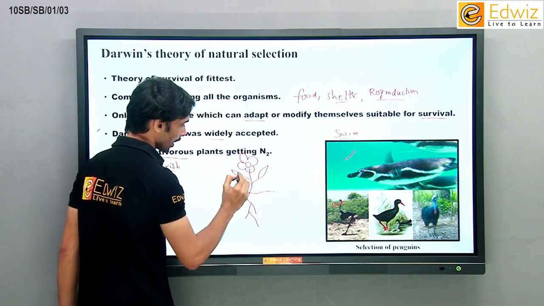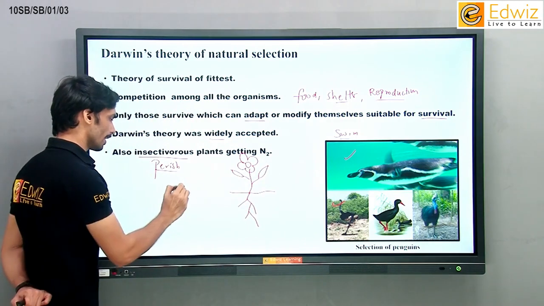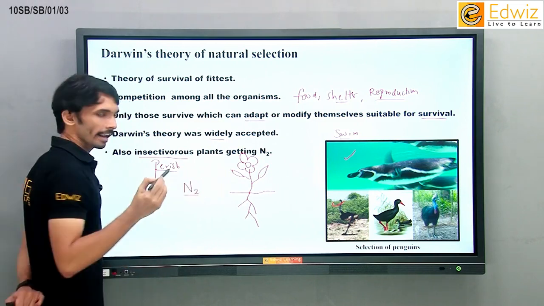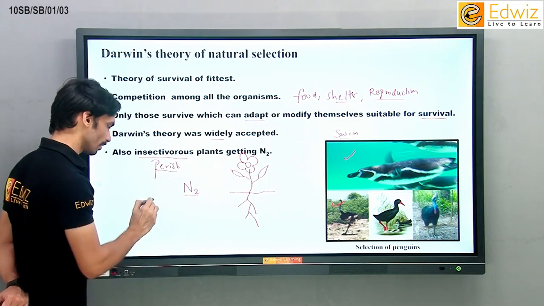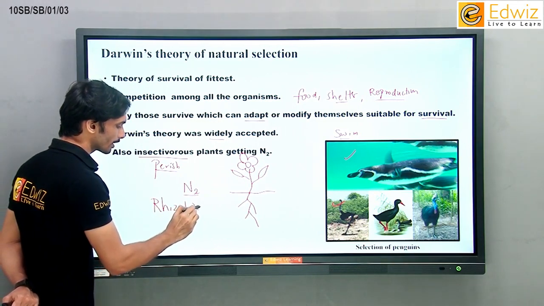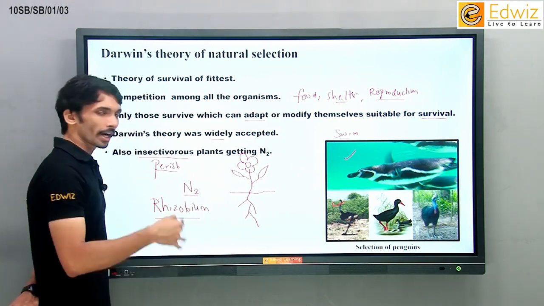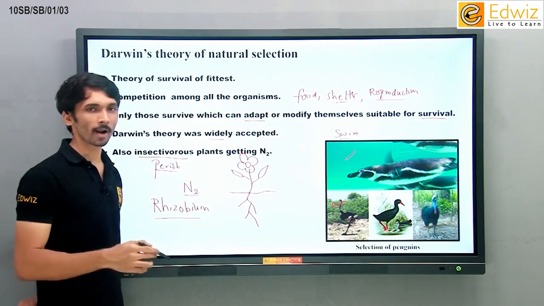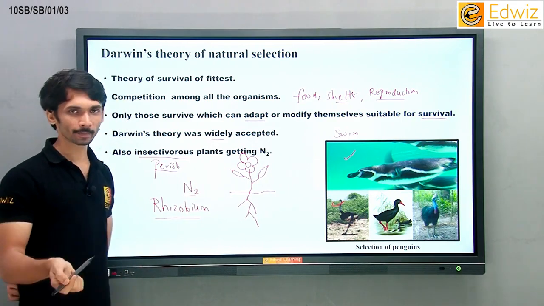Okay, consider there's a plant here, and this plant actually requires, like any plant, nitrogen. Last year in the chapter called useful and harmful microbes, we studied one microbe, Rhizobium. We'll be studying this in the 7th chapter as well. Rhizobium, we already know, converts nitrogen to nitrates and gives it to the plant so that plants can produce proteins. But if Rhizobium is not in the soil, plants cannot produce proteins.